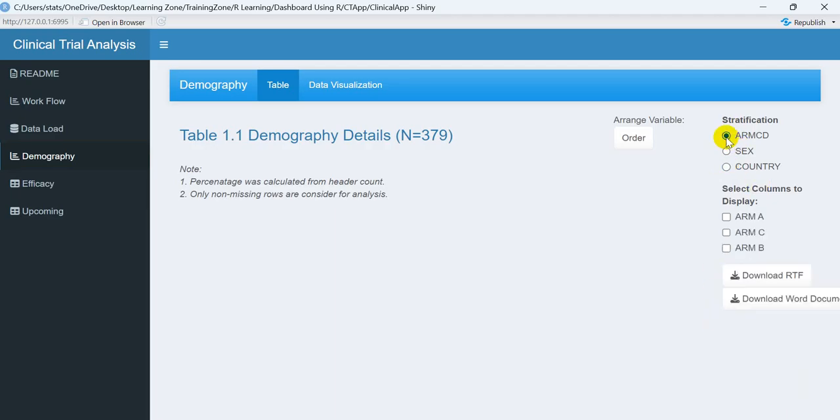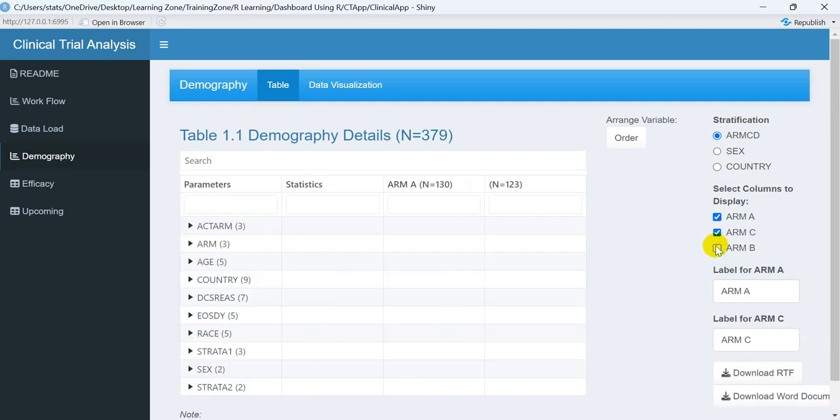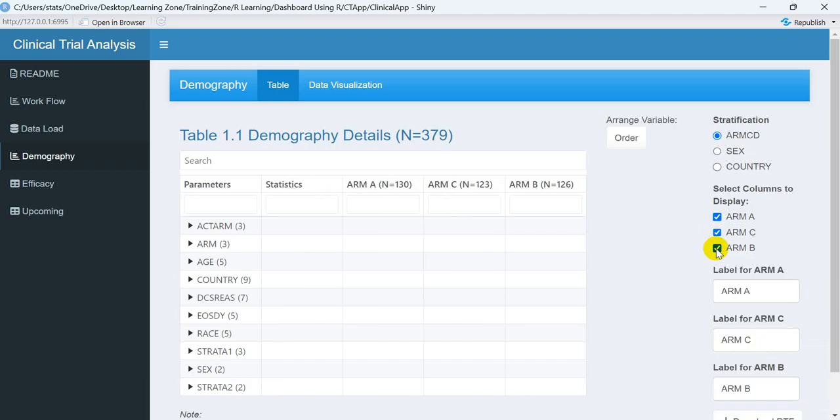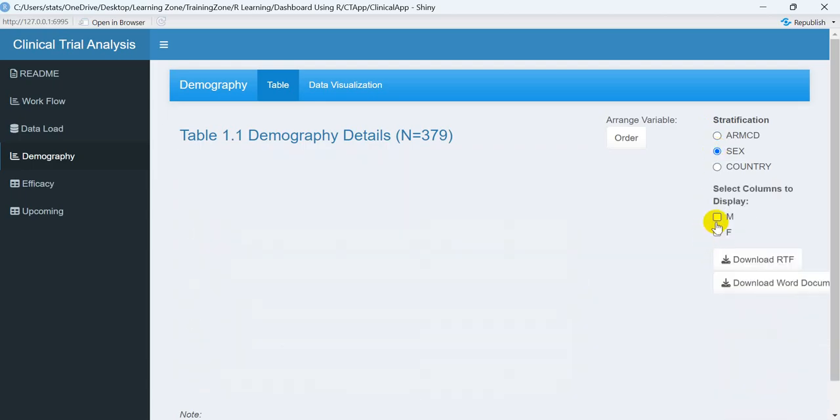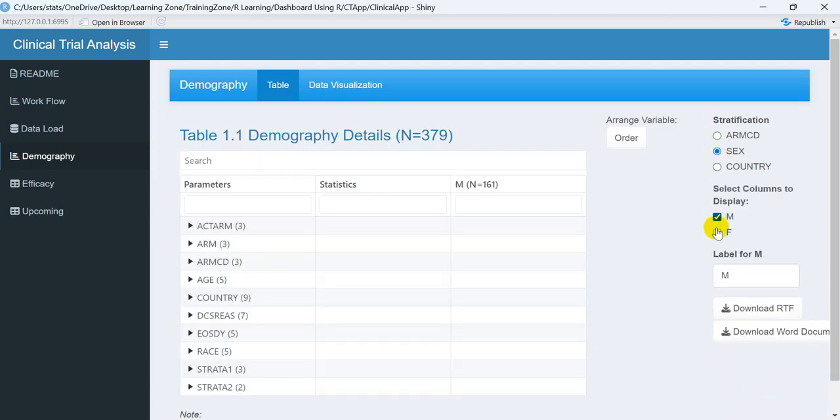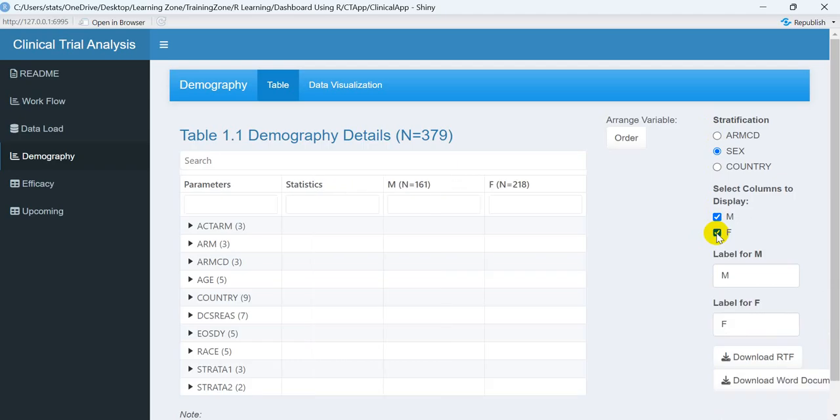So let's say I wanted to just see the analysis using arm CD. I will click here: arm A, arm B, and arm C. In this particular data set, there are three treatments available: arm A, arm B, and arm C. Similarly, if I wanted to see the analysis of sex, here male and female are visible, because undetermined and the other category we removed during the data filter part. So among those 379 patients, 161 are male and 218 were female.